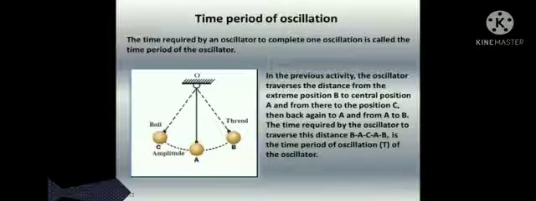Time period of oscillation. The time required by an oscillator to complete one oscillation is called the time period of the oscillator. In the previous activity, the oscillator traverses the distance from the extreme position B to the central position A and from there to the position C, then back again to A and from A to B. The time required by the oscillator to traverse this distance BA-CAB is the time period of oscillation T of the oscillator.